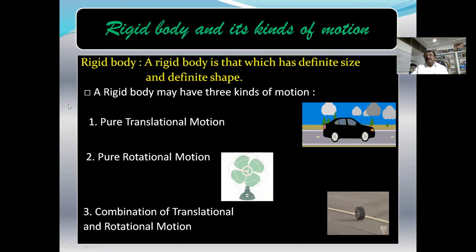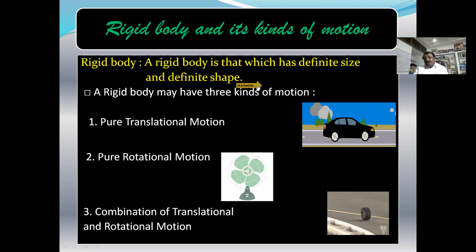So what is a rigid body? A body whose shape and size are constant. A rigid body is one which has a definite size and a definite shape. That means when a force is applied, the shape and size do not change. Of course, strictly speaking, if you apply a large force, there will be a change in shape and size. But all real bodies in our day-to-day life can be treated as rigid bodies.